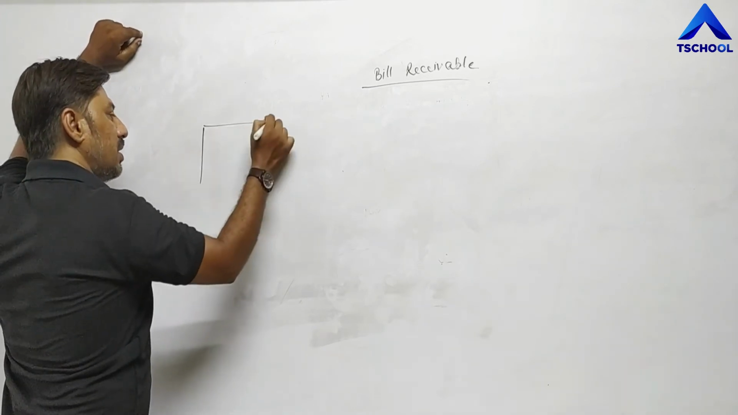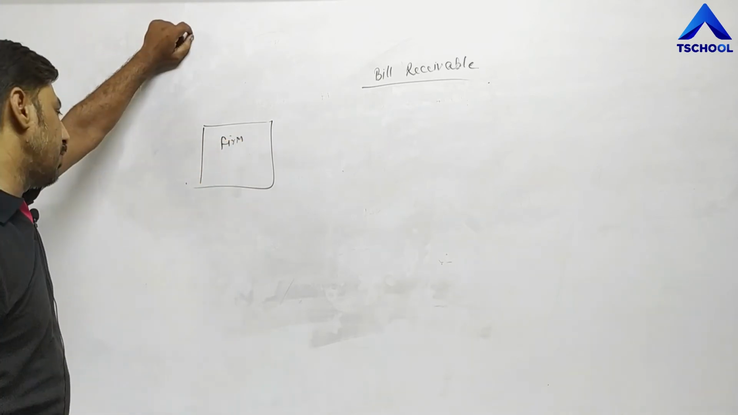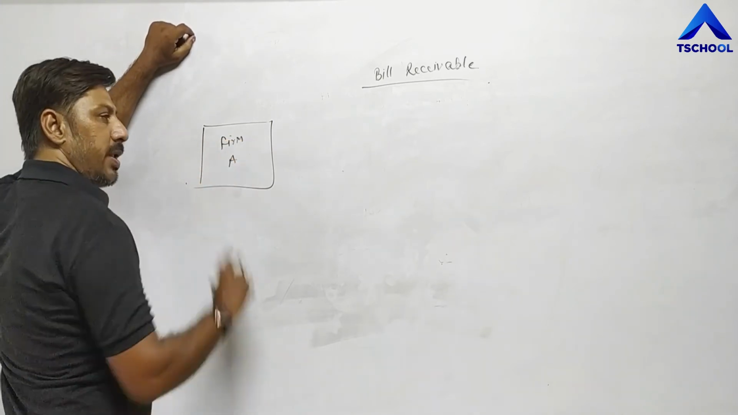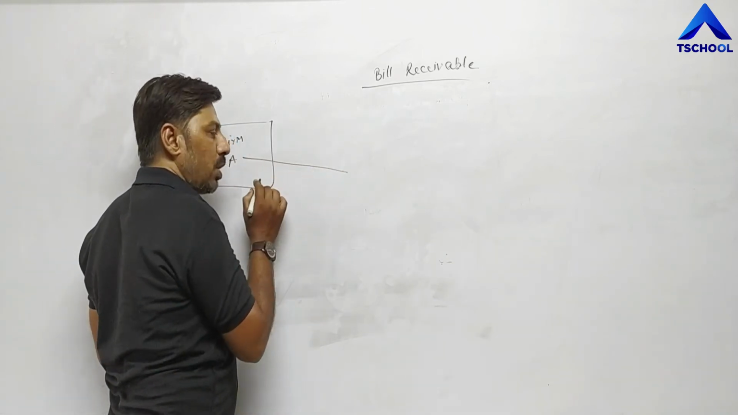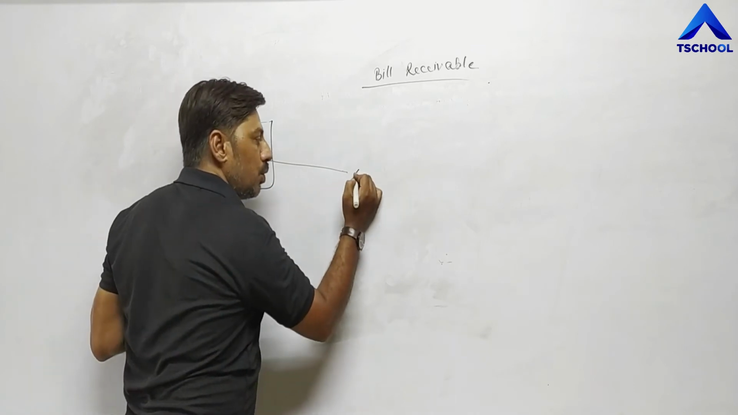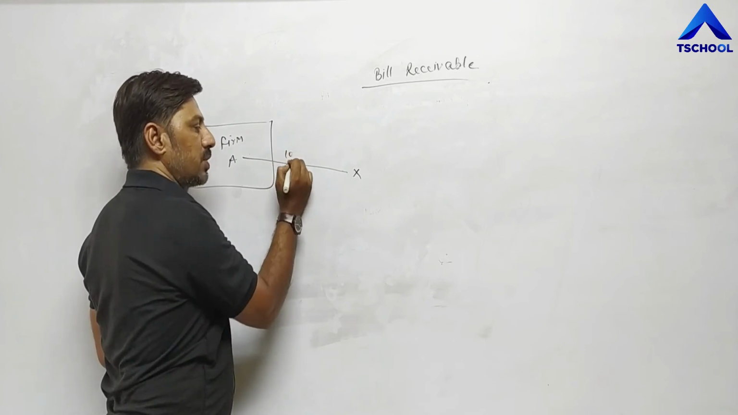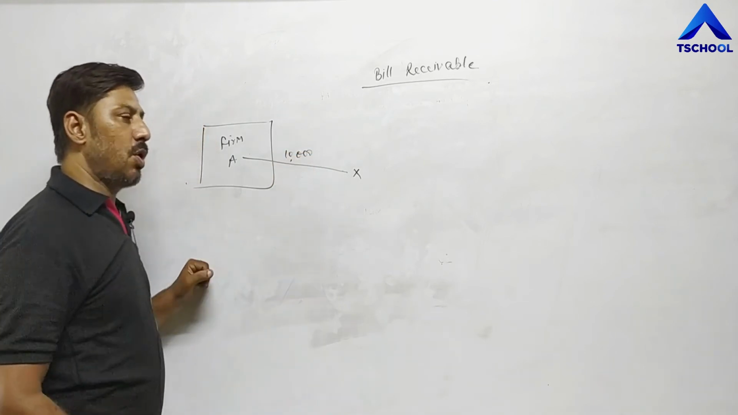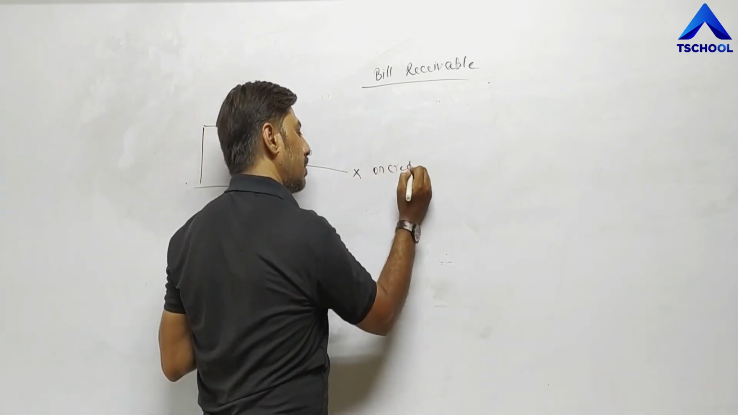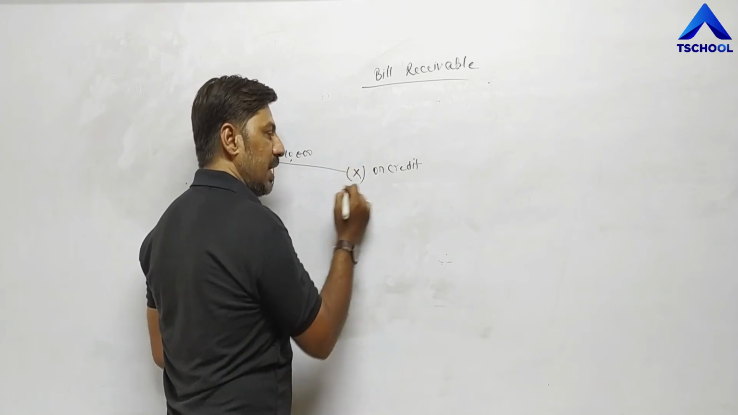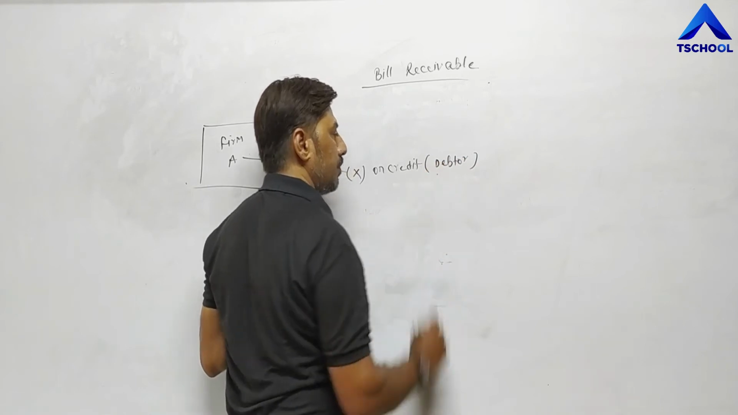Suppose, once again, this is your firm. The firm is the place from where we are doing our business, and here is owner A. Now suppose, again the same example, he has sold goods of 10,000 on credit to X. Then such a customer, X, is known as a debtor, which we have already done.